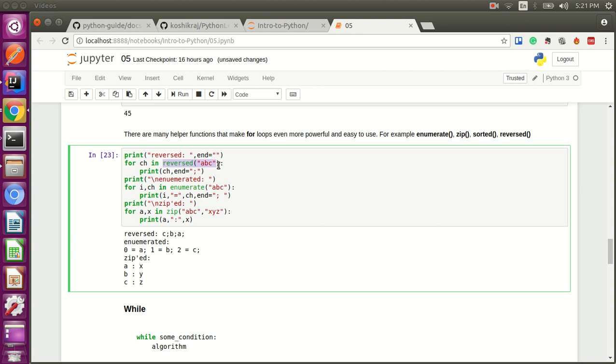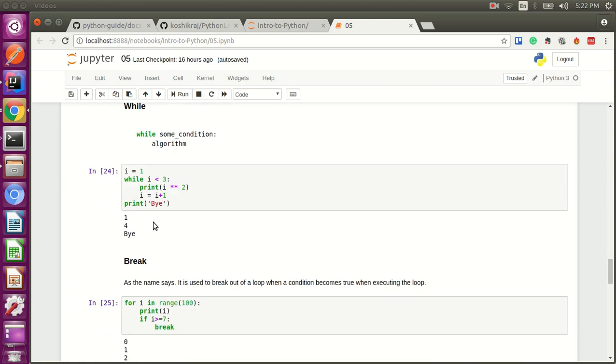Whenever you form a list, this is how you form a list for iteration. There's another operation called enumerate, where it returns the index and the character. You can just print that out as well. So this gives an index along with the character, and you can use that. You can use any other operation which gives out a list or an iterator as an object over here. Zip also gives out a list of tuples as a response.